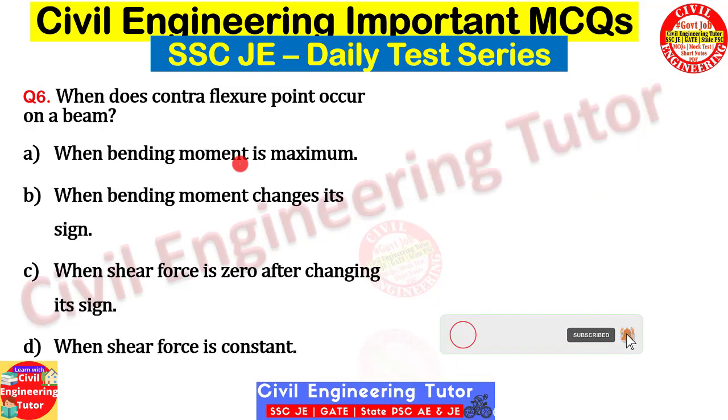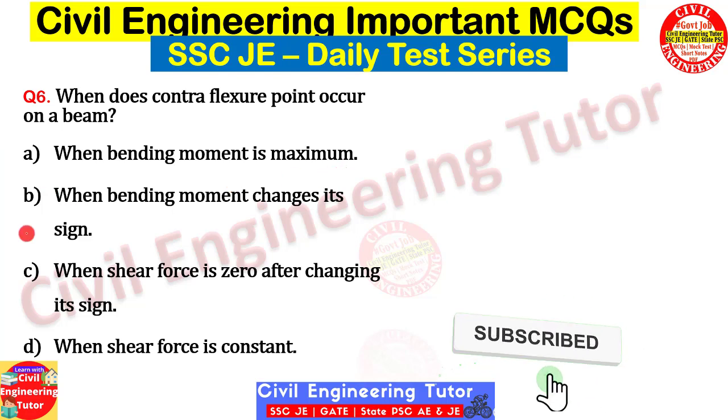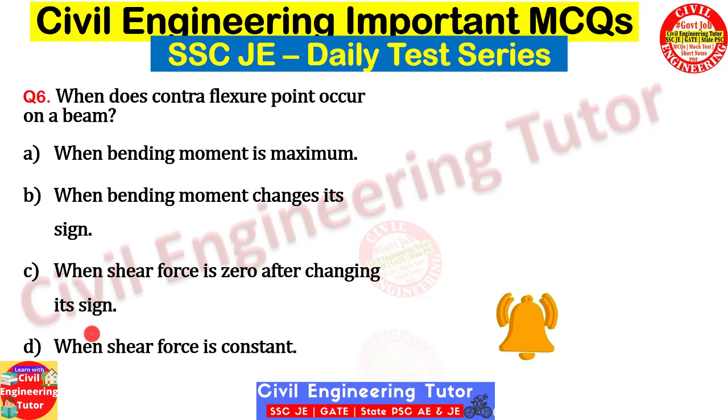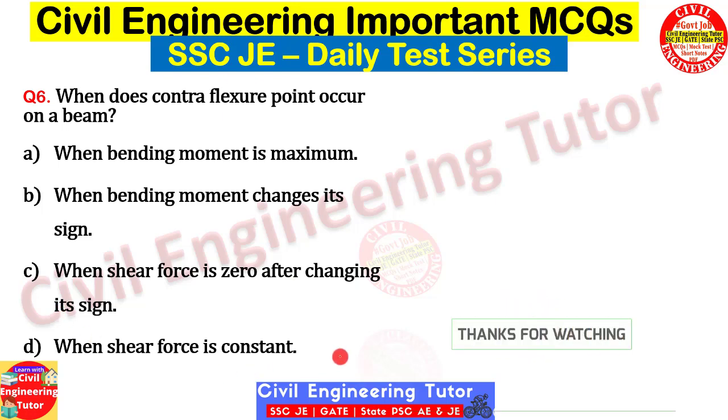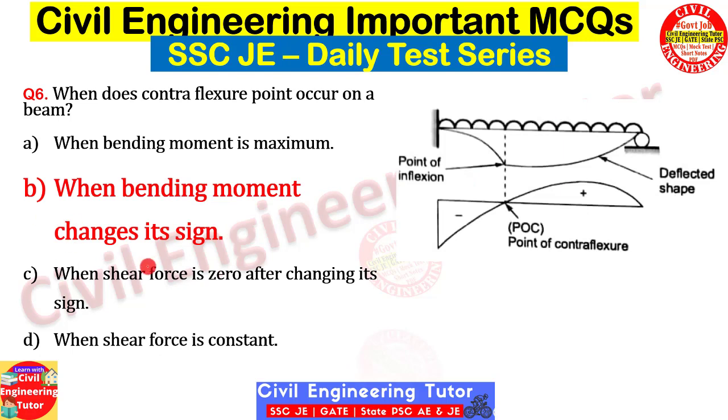When does contra flexure point occur on a beam? I think you are familiar with contra flexure point, and here the options are: when bending moment is maximum, when bending moment changes its sign, when shear force is 0 after changing its sign, when shear force is constant. So here the correct answer will be B, when bending moment changes its sign.